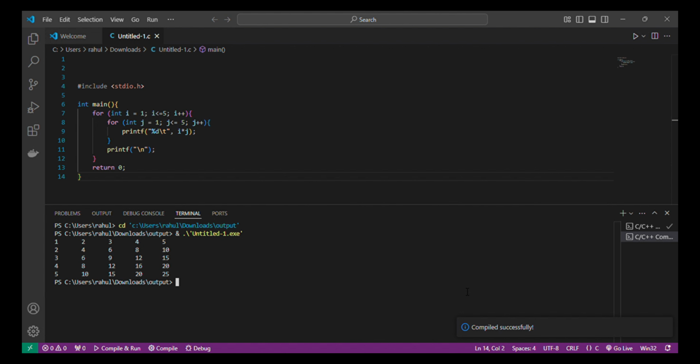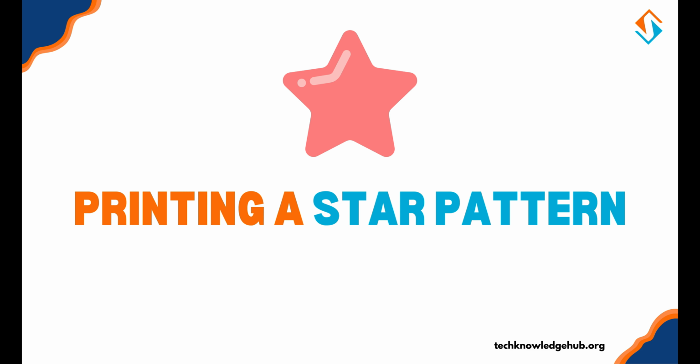In this example, the outer loop controls the row i. The inner loop calculates and prints the multiplication for each column j.